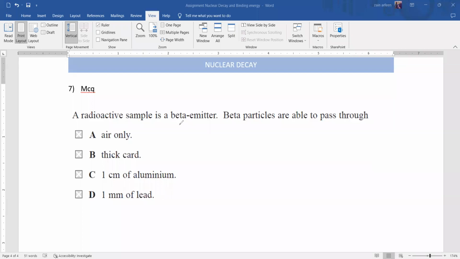A radioactive sample is a beta emitter. Beta can pass through not only air. Beta can pass through even paper as well, and a thick card can also be passed through. A thin aluminum sheet will block beta. This also blocks it, because here it's written air only. If the option was air and paper, then it would be true. But air only is wrong. So B is the right answer, that beta are able to pass through a thick card.